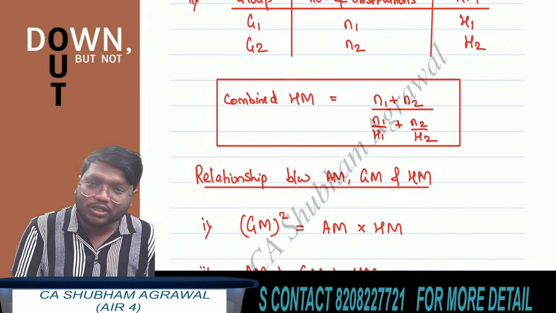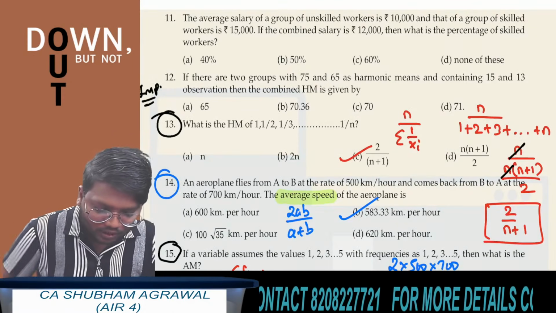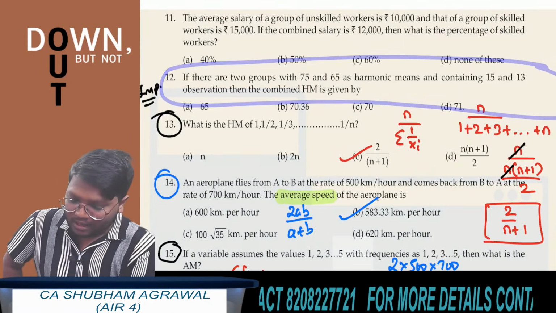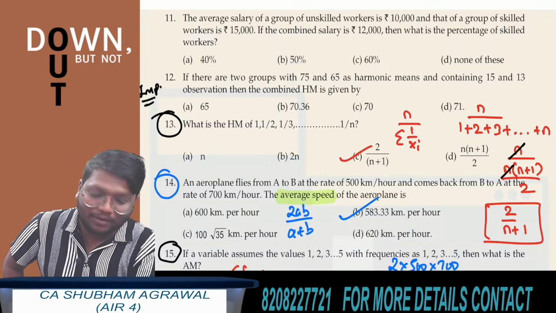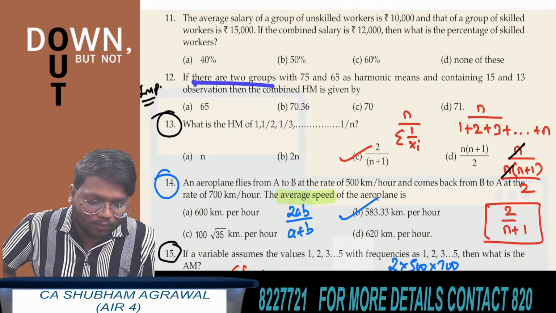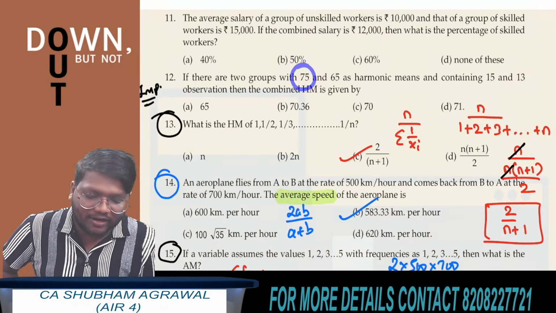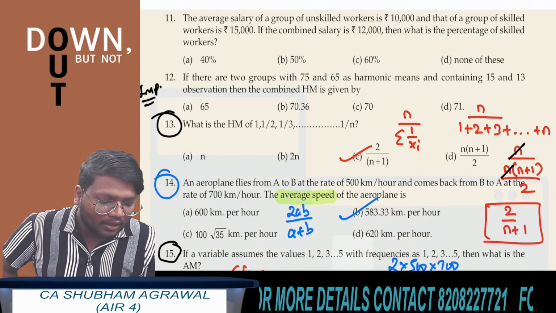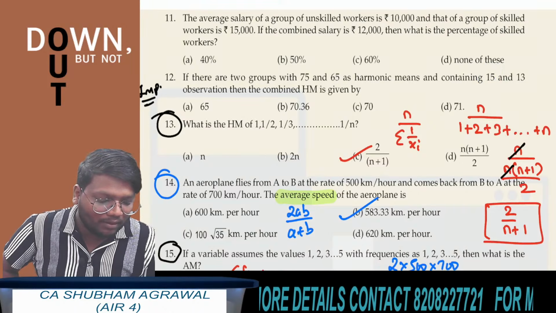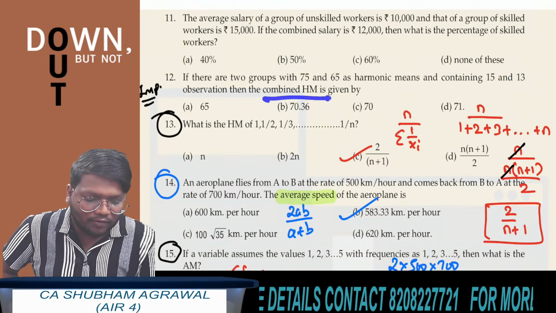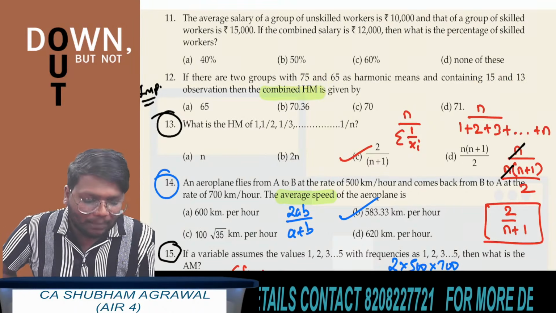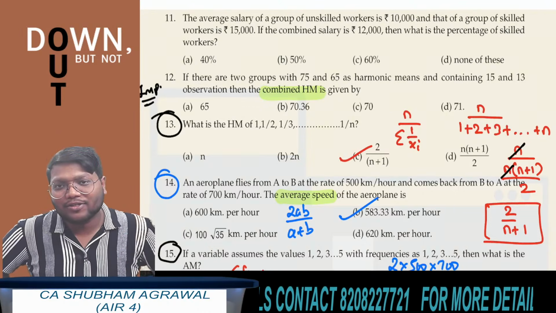I am taking one question based on this result. Quickly solve this question number 12. I want answers from all of you. There are two groups with 75 and 65 as harmonic means. So group 1 harmonic mean is 75, group 2 harmonic mean is 65. Number of observations in group 1 is 15, in group 2 is 13. You have to find the combined harmonic mean.